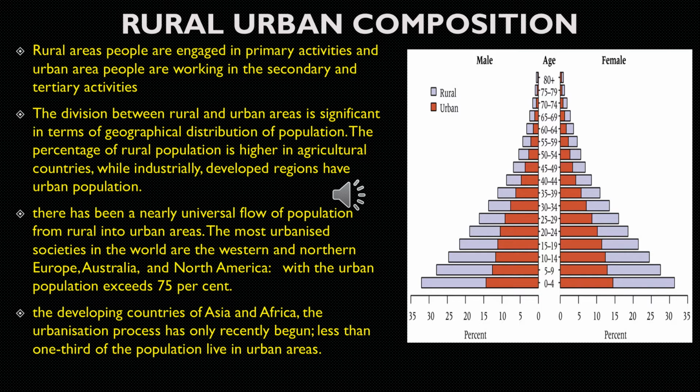There is a universal law of population movement from rural into urban areas. The most urbanized societies in the world are Western and Northern Europe, Australia, and North America, with 75% of the population urban. In the developing countries of Asia and Africa, the urbanization process has recently started. One third of the population lives in urban areas.